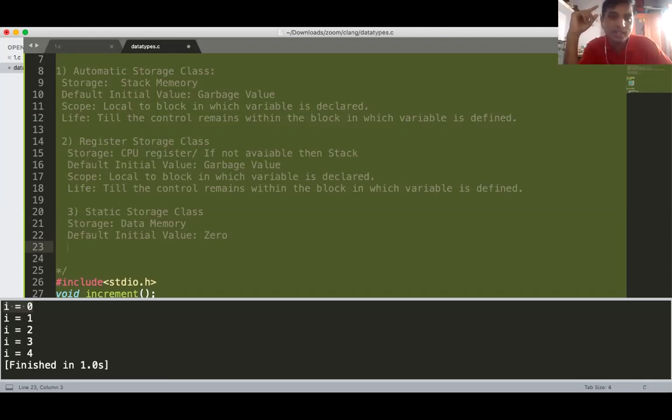I think I have already discussed this. Yes, sir. It is a cleared memory. Data memory is your cleared memory, and the stack memory is your read-write memory. It is a general memory. Just take an example, I always give this example: the public toilet and your private toilet, your home toilet. Actually, in your city the public toilet might be clean, but in our city, the public toilet is used by anyone.